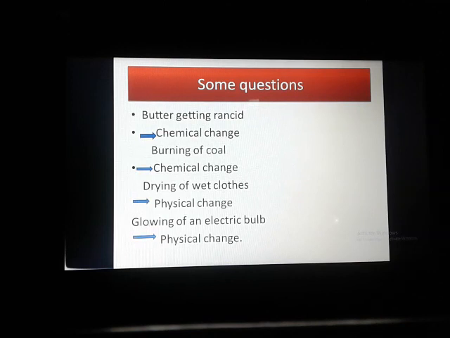The third thing is drying of wet clothes. See, drying of wet clothes is a physical change.